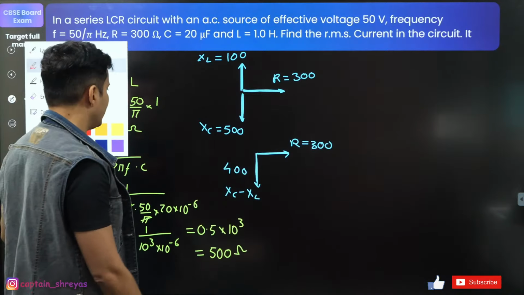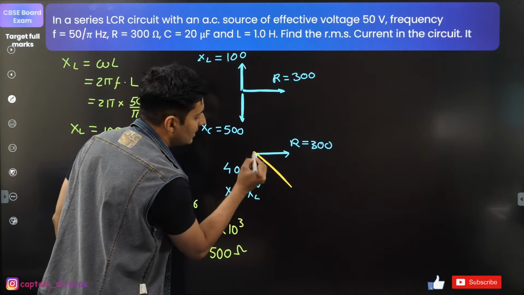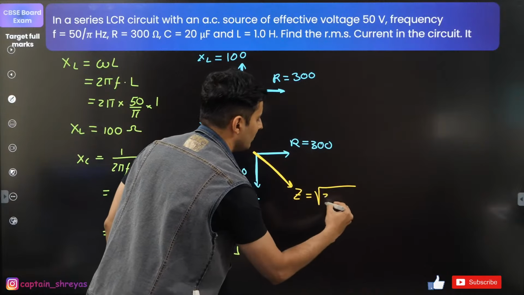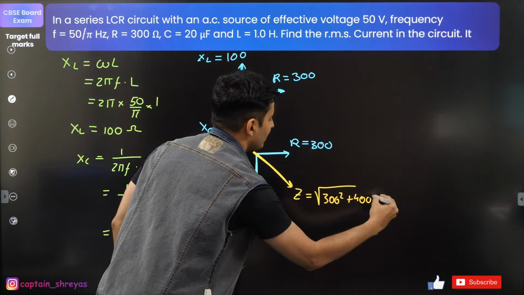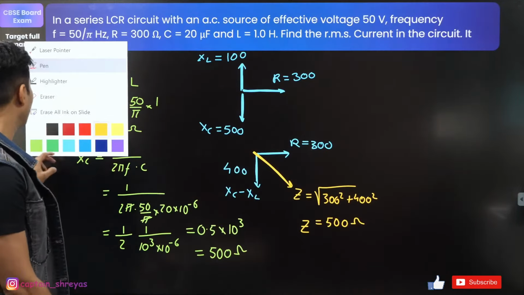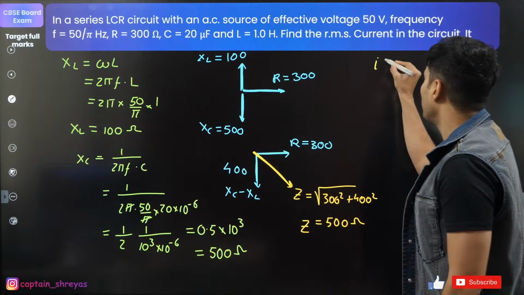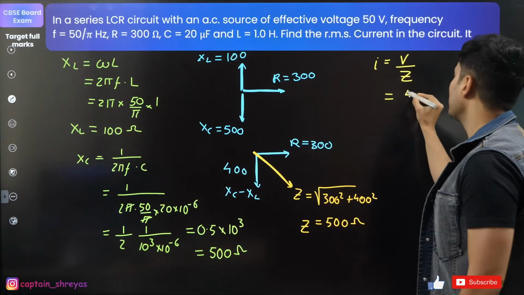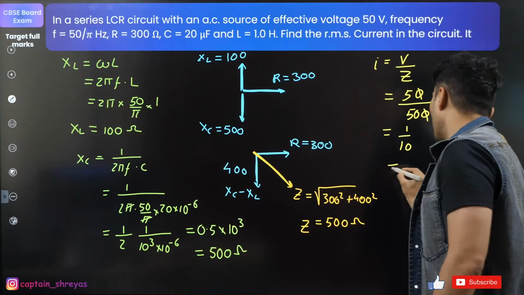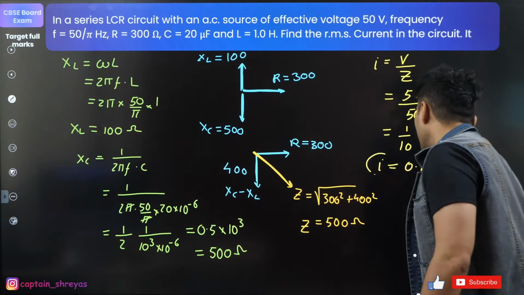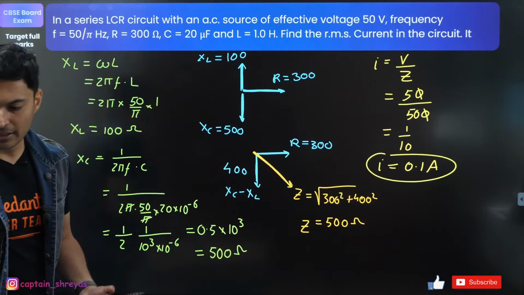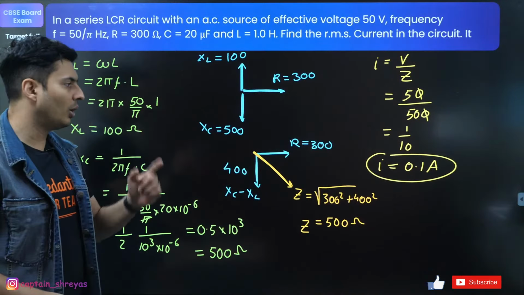Now the resultant will be like this. That will be your impedance. How much will that be, guys? This is 3, this is 4. Obviously, come on guys, this will be the square root of 300 square plus 400 square. It's undoubtedly 500 ohms. So that is your impedance. Once you get the impedance, you can also find the current. Current will be voltage by that impedance. Voltage is 50, impedance is 500, the zeros cancel, so 1 by 10, or basically 0.1 ampere. That is the current. Yes, Vasant. Perfect. Yes, Adarsh, you'll be getting the PDF later on. No, not 0.125, it is exactly 0.1 ampere.